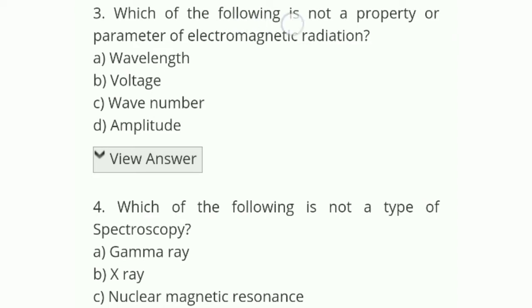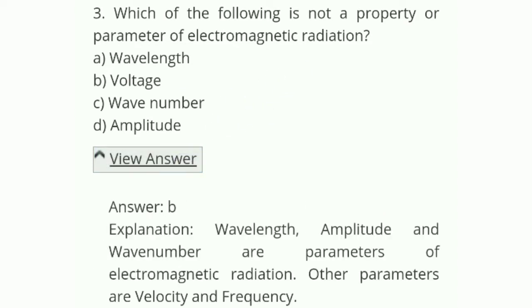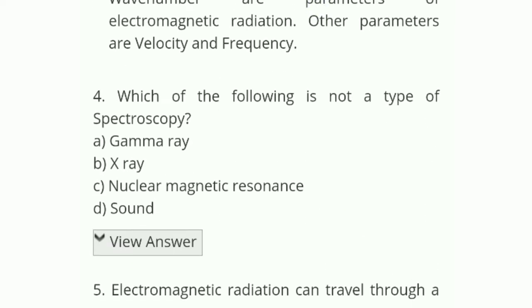Which of the following is not a property or parameter of electromagnetic radiation? The options are wavelength, voltage, wave number, or amplitude. The correct answer is B, voltage. Voltage is not a property or parameter of electromagnetic radiation. Wavelength, amplitude and wave number are parameters of electromagnetic radiation, and other parameters are velocity and frequency. Voltage is not a parameter of electromagnetic radiation. Let's see question number 4.